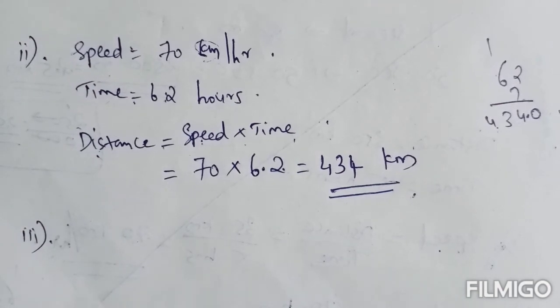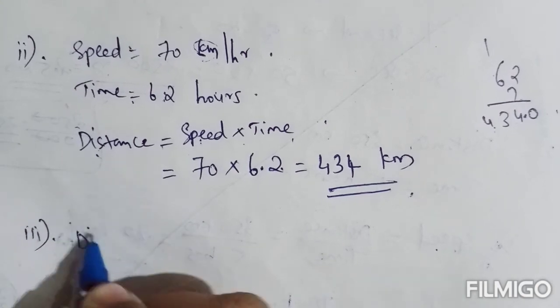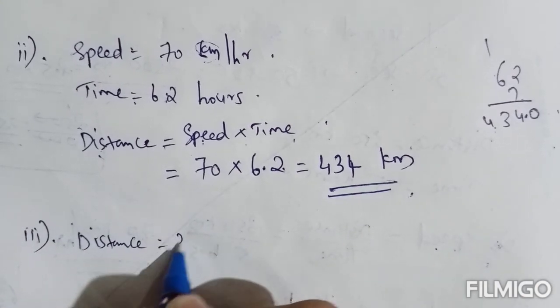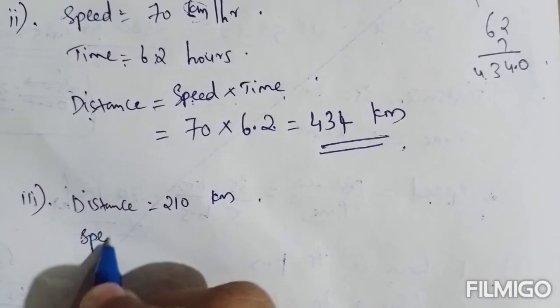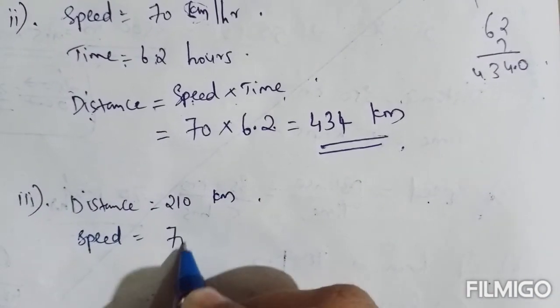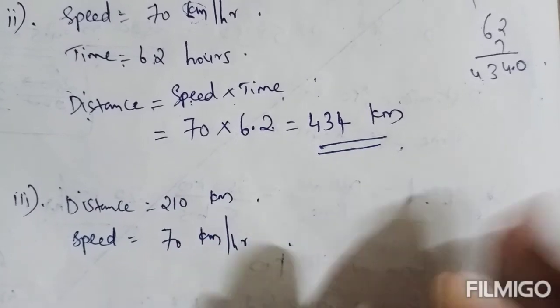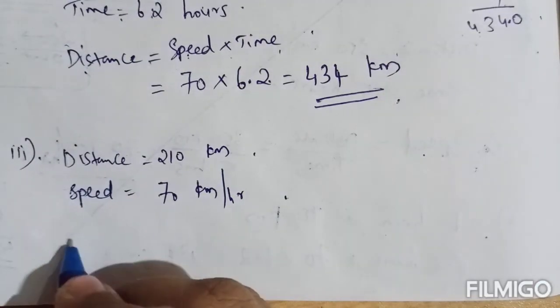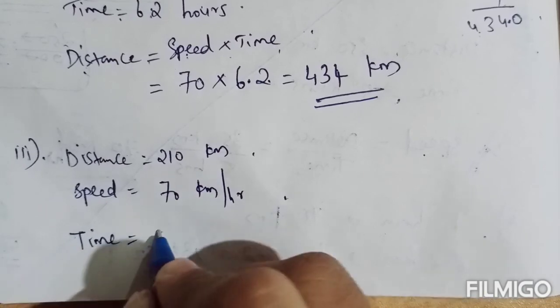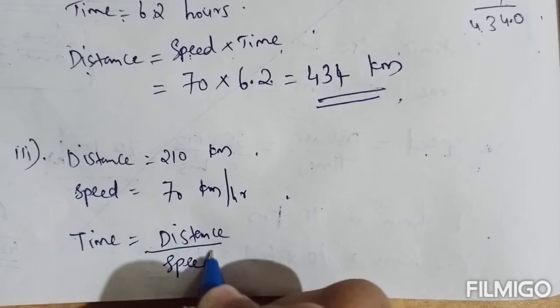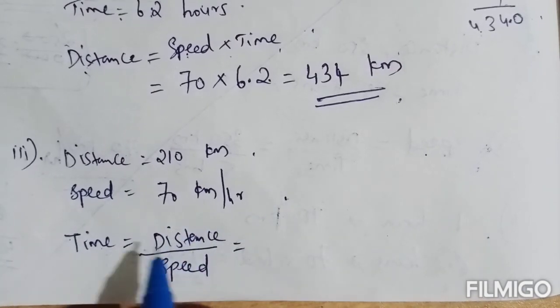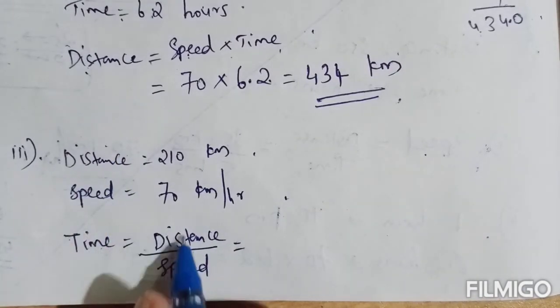Okay. Third question, the time taken by him to cover 210 kilometer. So you have to find the time here, and distance is given, 210 kilometer. And speed, we already found that his speed is 70 kilometer per hour. So if distance and speed is given, how can we find the time? Time equal to, the formula, distance by speed. This is the formula for finding time. If distance and speed is given, distance by speed.